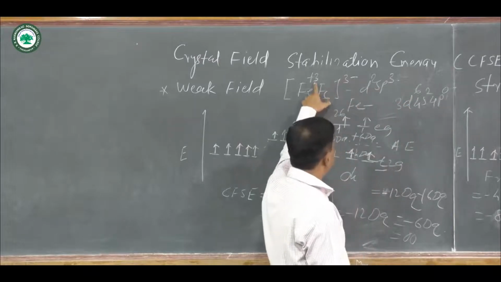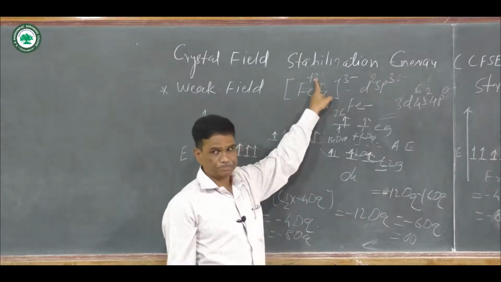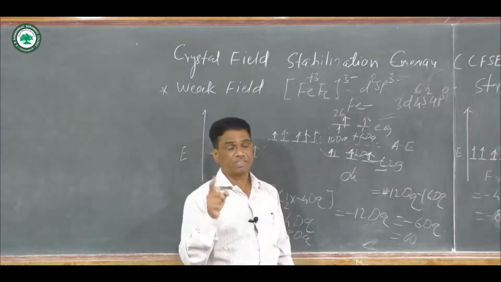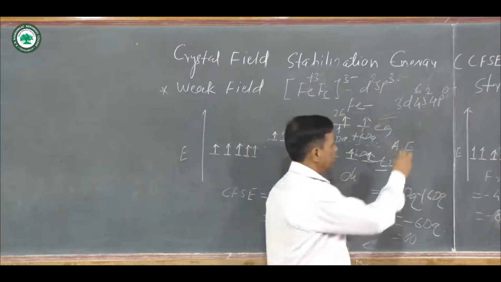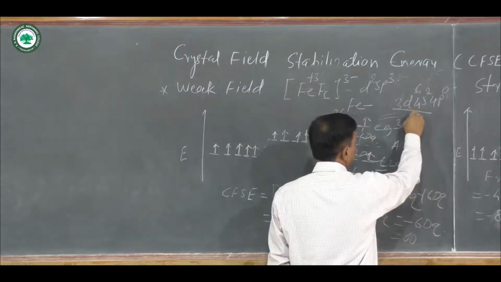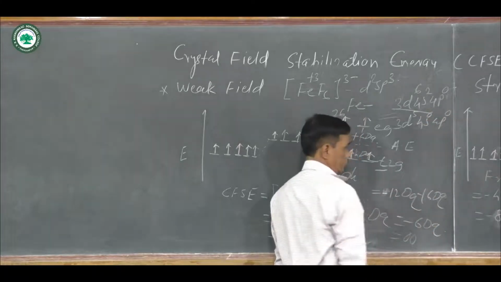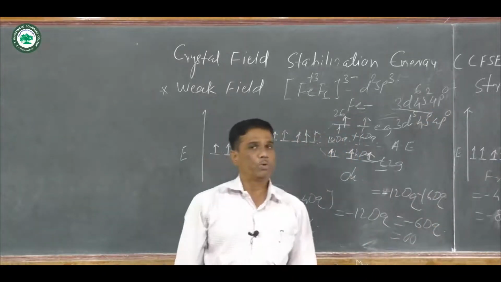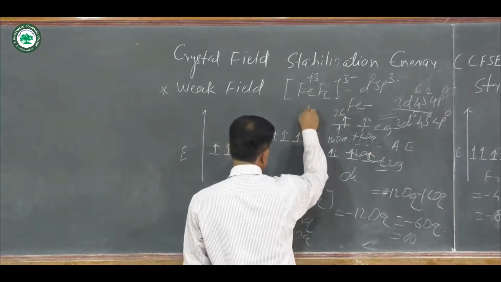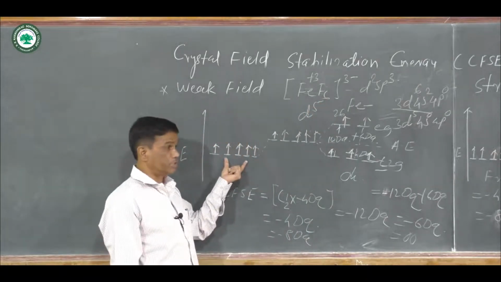In this complex ion, the charge on iron is 3 plus, Fe3+. How is 3 plus formed? By loss of 3 electrons. From this there is a loss of 3 electrons and the electronic configuration is 3d5, 4s0 and 4p0. 3d5, 4s0, 4p0 means there is a d5 system. That d5 system is represented.